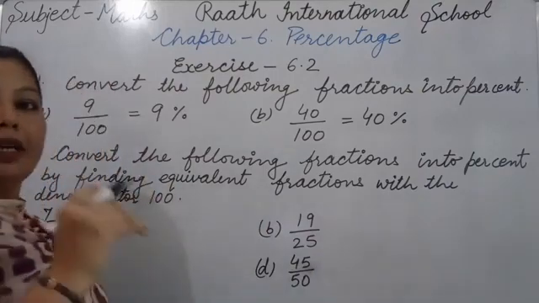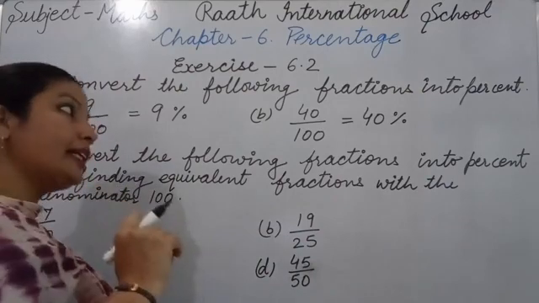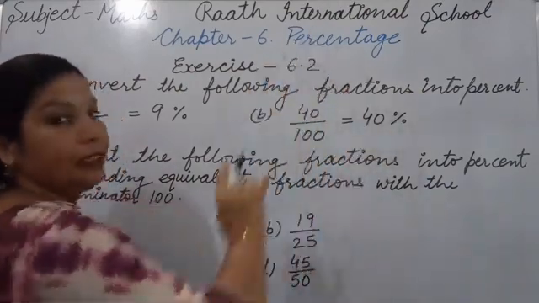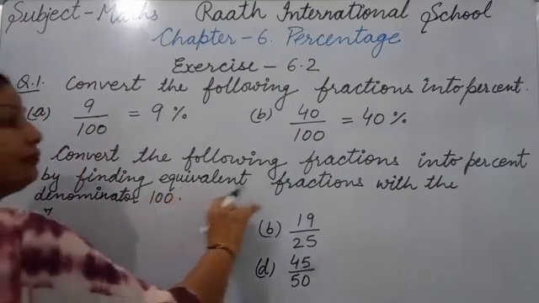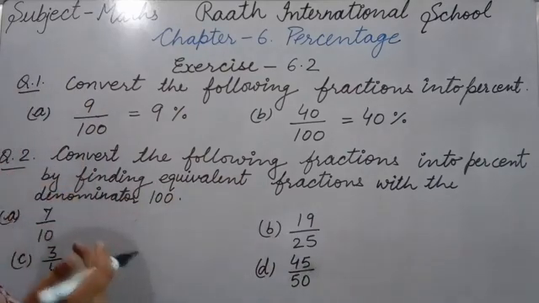Firstly we should make our denominator 100. Whenever the denominator is 100, then we can write it in percentage form. Here the denominator is 100, that's why we directly write the percentage form. So here also we should find the equivalent fraction and then write it in percentage form.